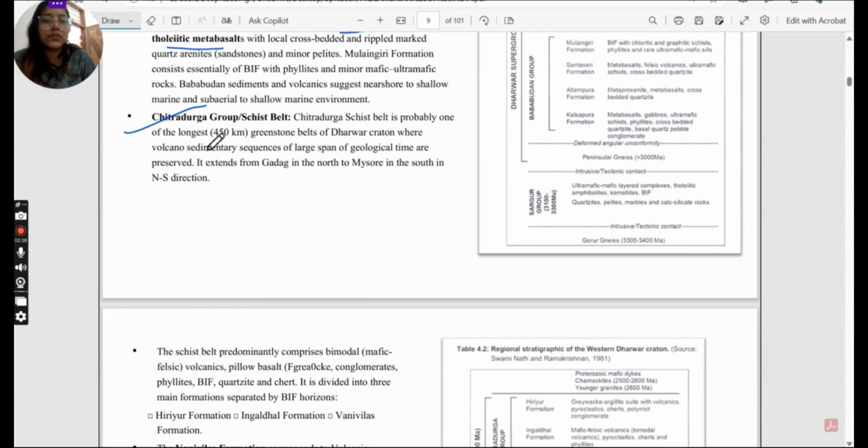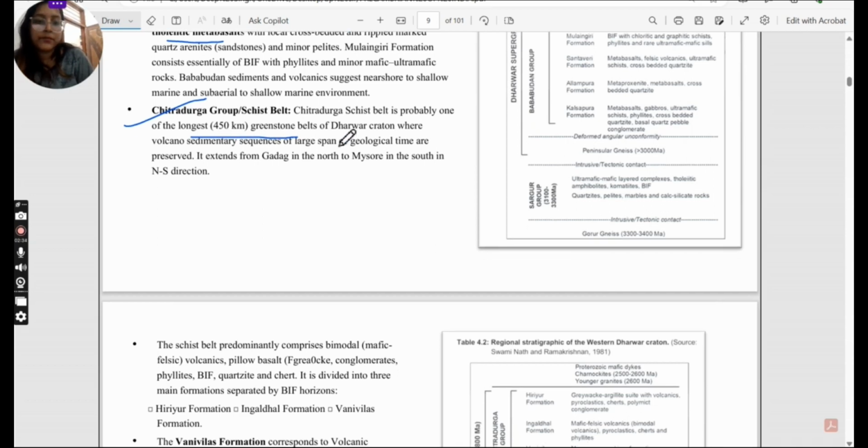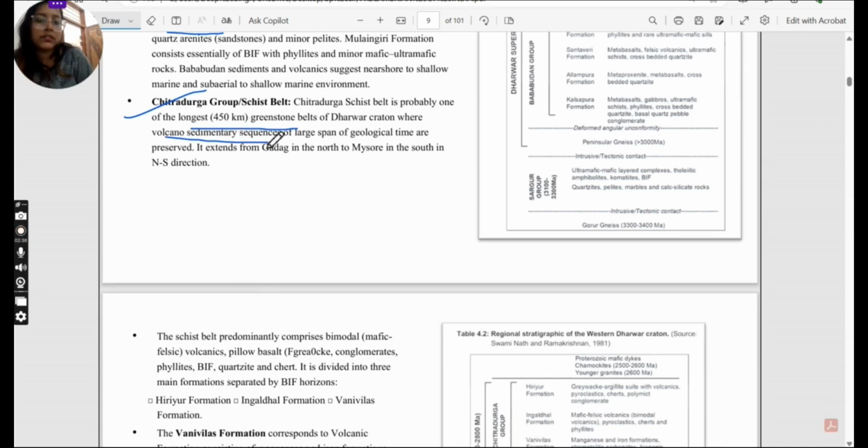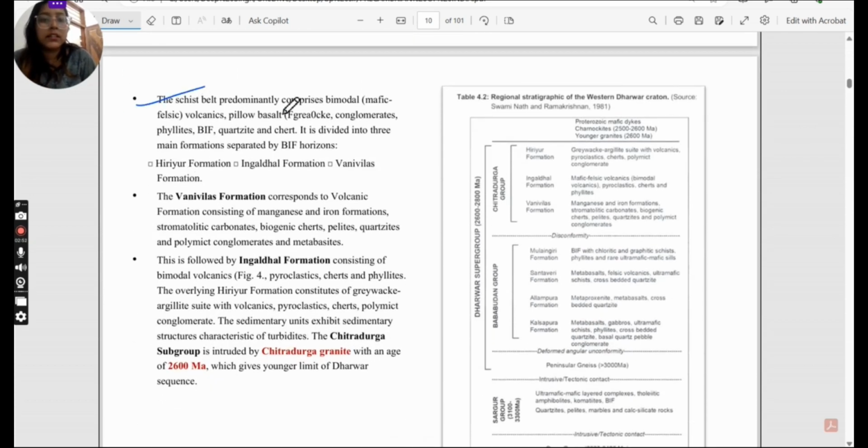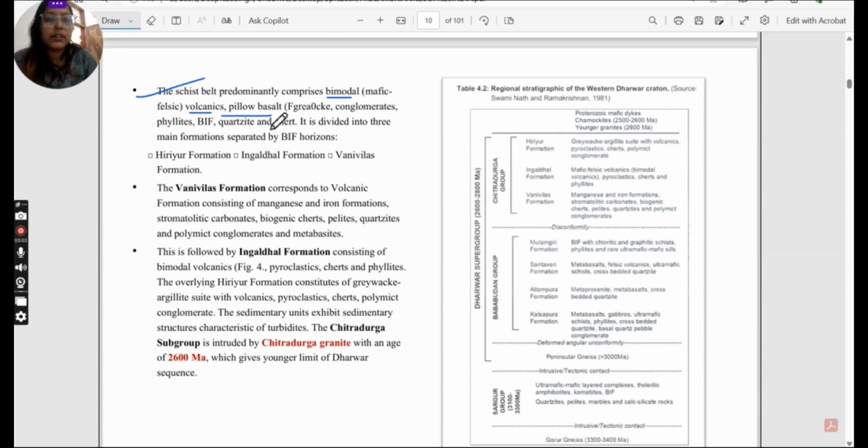Then if you talk about the Chitradurga schist belt, this is one of the longest greenstone belts, which is 450 km, where volcano-sedimentary sequence of large span of geological times are preserved. And where does it extend? Extend from Gadag in north to Mysore in south in north-south direction. This schist belt consists mainly of the bimodal volcanics, means mafic and felsic rocks. Pillow basalts are there. Important.